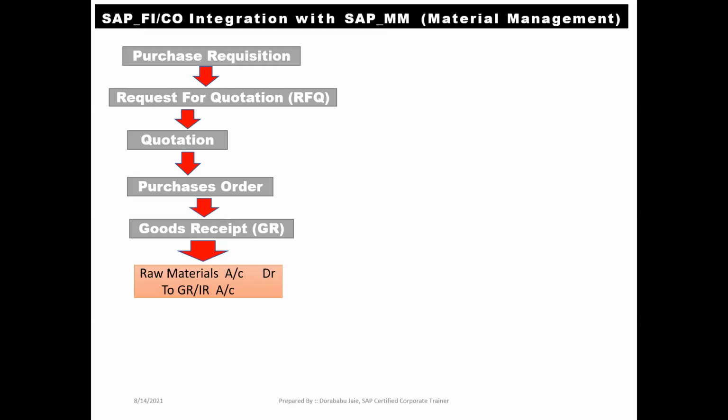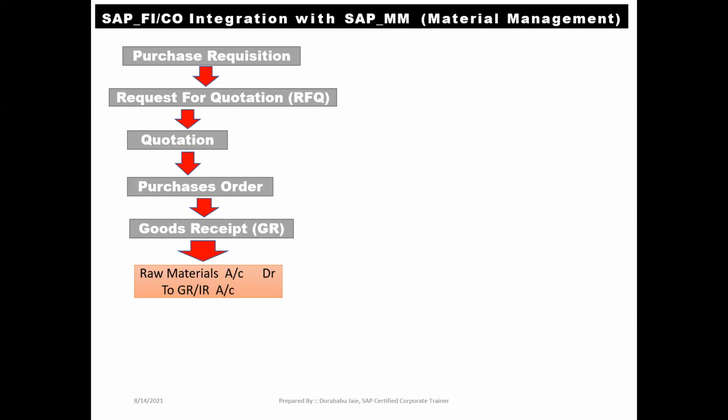It means that our SAP FI end user will not post the accounting entry which belongs to GR. By default, the SAP application will take the accounting entry automatically in the respective module, that is SAP FI.